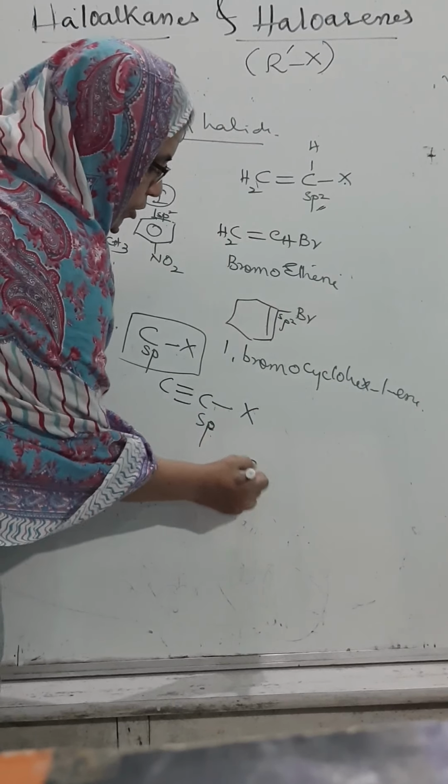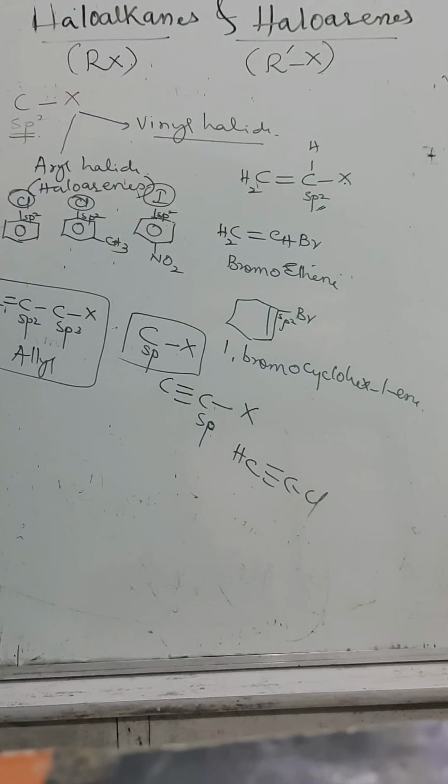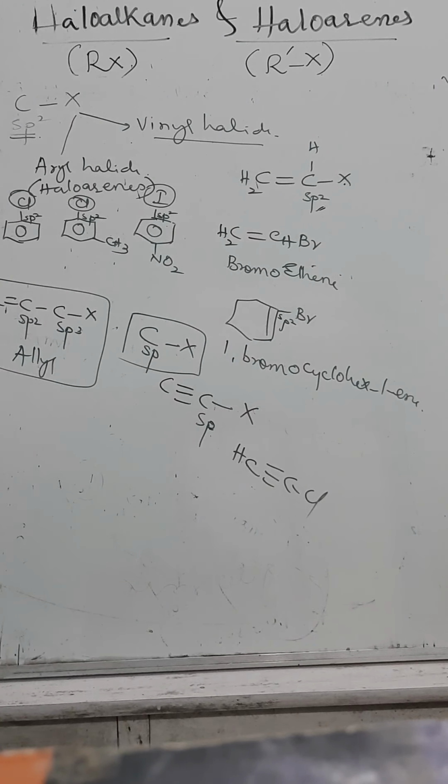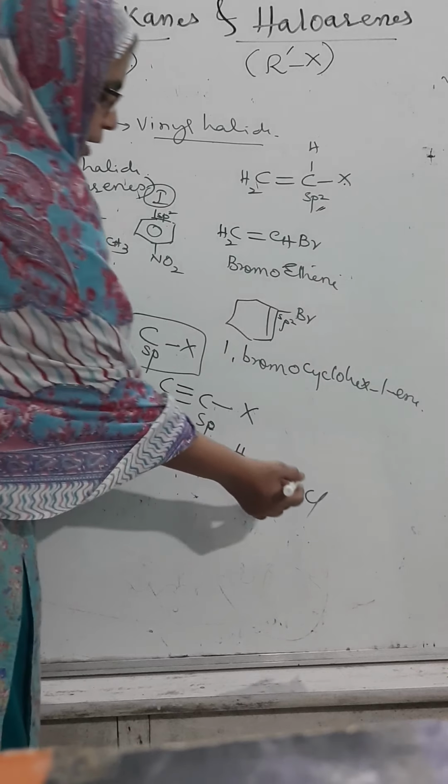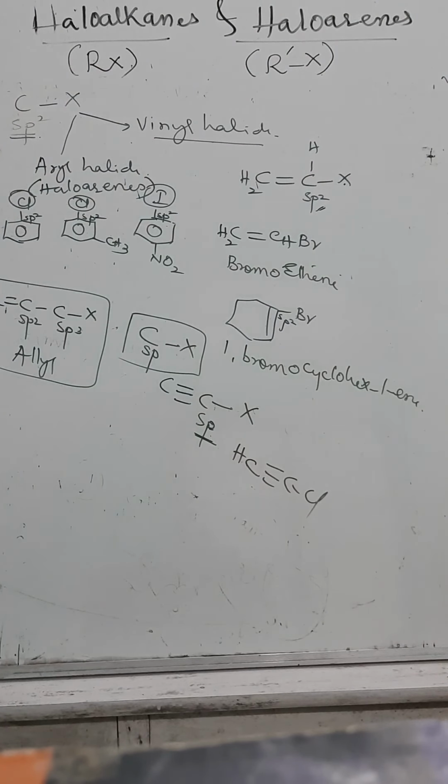If I am going to write the example, CH triple bond CCl, chloroacetylene. That means that the halide group is directly linked to an sp hybridized carbon atom. They are called as what? A carbon halide with sp hybridization. This is all about the classification.